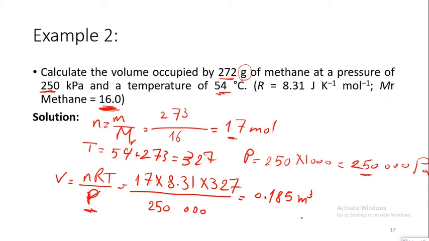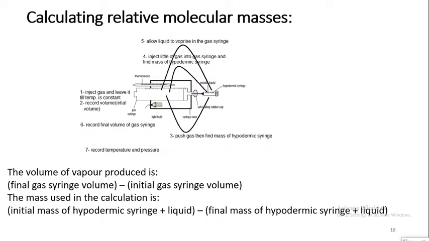If I convert it into cubic decimeter, it would be equal to 185 cubic decimeter.